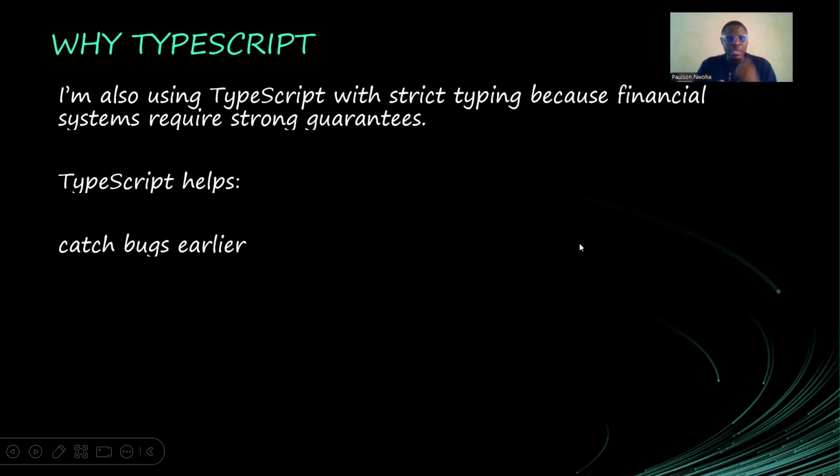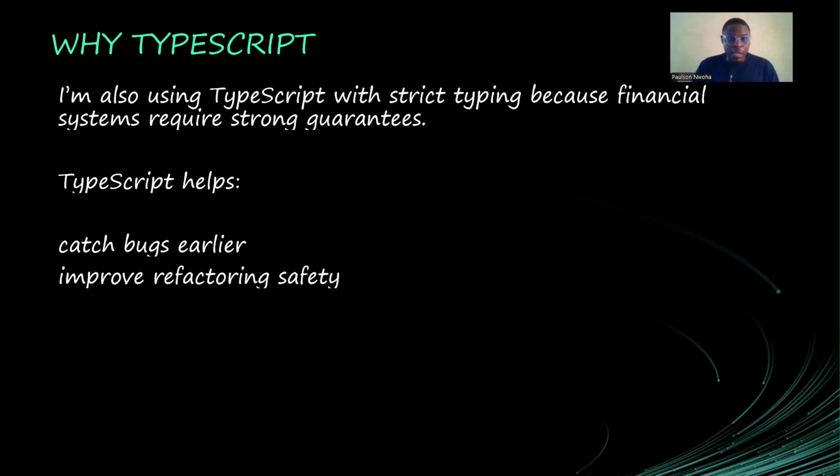But with TypeScript, it helped me catch bugs earlier because it gives me compile time errors, to improve my refactoring safety. Now, when I make some changes, maybe in my arguments or in the fields of a particular data type, TypeScript would actually catch it too. It helped me just like those kind of things we get in static type languages like C# and C++. TypeScript also helps me get that.